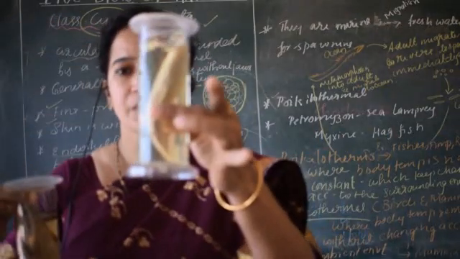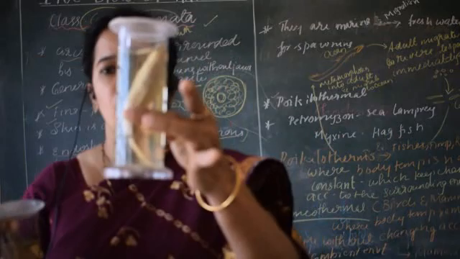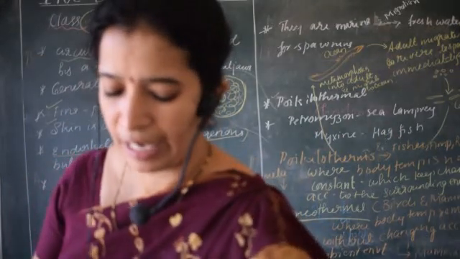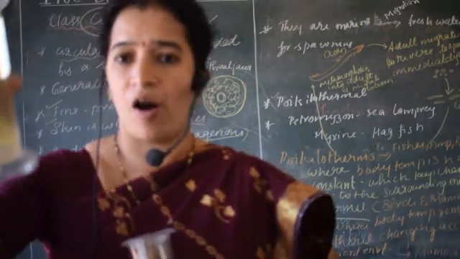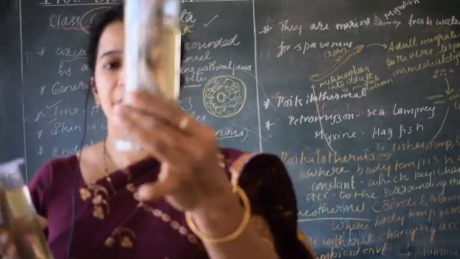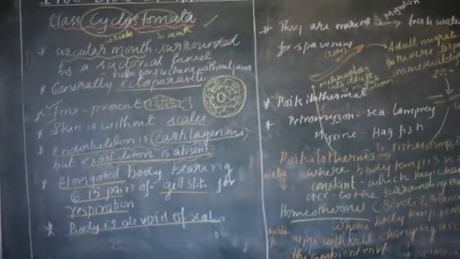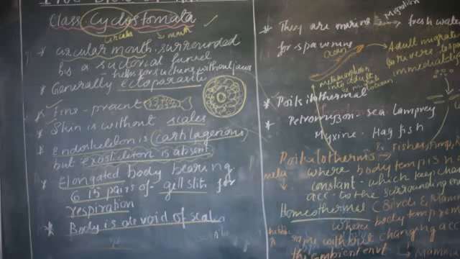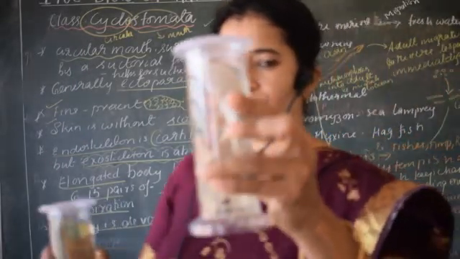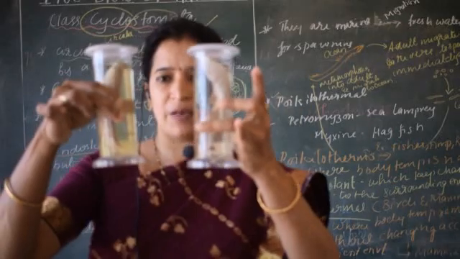This is the bony osteichthyes, in my right hand, and in my left hand is the chondrichthyes. If you want one more example, let me take it. So what are the major features we can understand here?